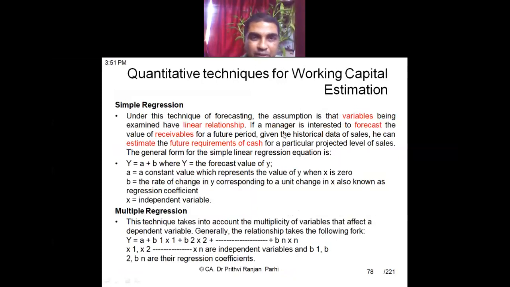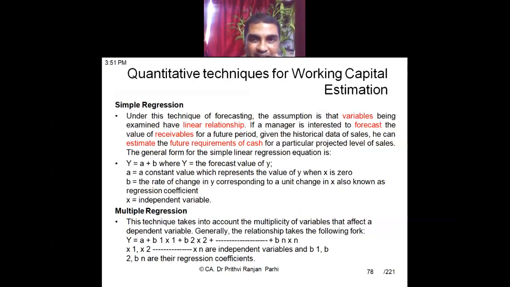Now, quickly we'll be seeing this part. There are some quantitative techniques also used to estimate working capital. In your syllabus, we need not cover or use these quantitative techniques exactly, but we should have some idea about what they are. Like simple regression or multiple regression models can be used. These are basically financial models, or you can call them statistical models. In this model, what happens?